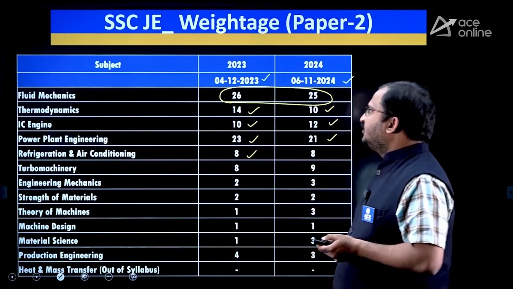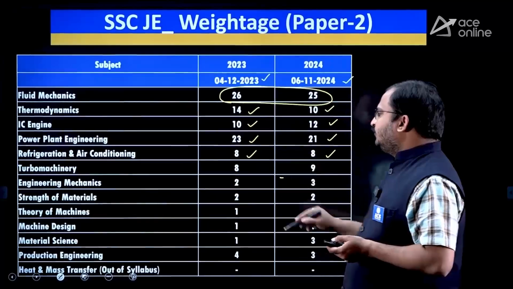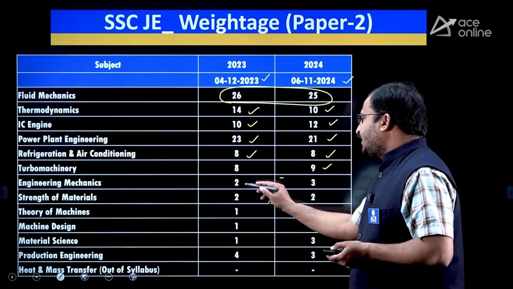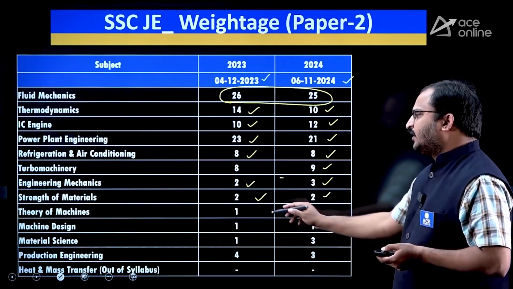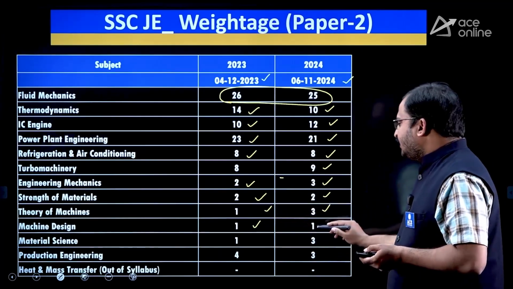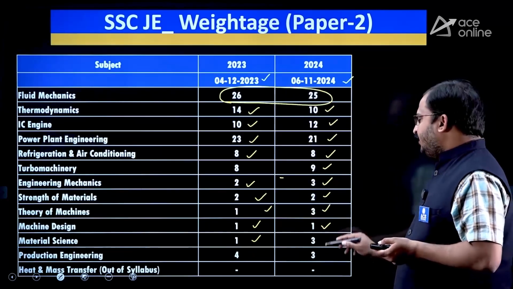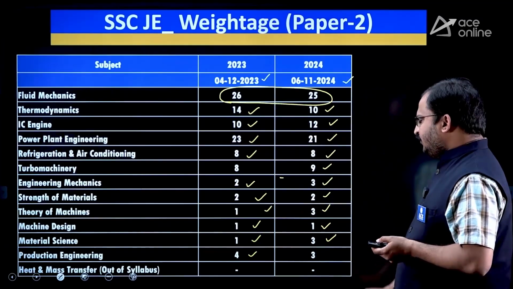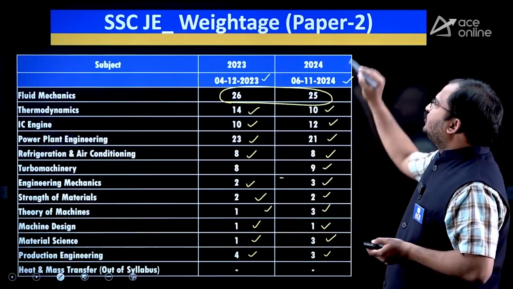Then refrigeration and air conditioning 8 questions in 2023, 8 questions in 2024. Turbo machinery 8 questions in 2023 and 9 questions in 2024. Then engineering mechanics 2 questions in 2023, 3 questions in 2024. Strength of materials 2 questions were there. Theory of machines 1 question here, 3 questions in 2024. Machine design 1 question in each year. Then material science 1 question in 2023, 3 questions in 2024, and production engineering 4 questions in 2023 and 3 questions in 2024. So this is the subject-wise weightage for paper 2.